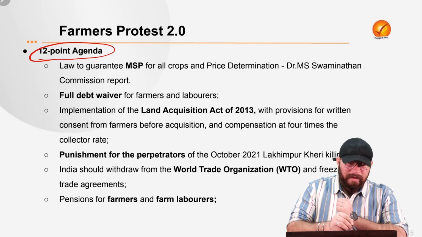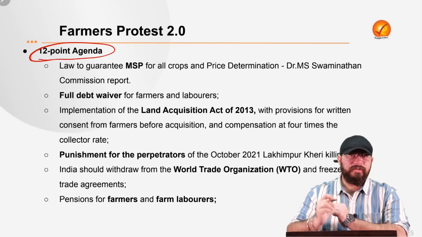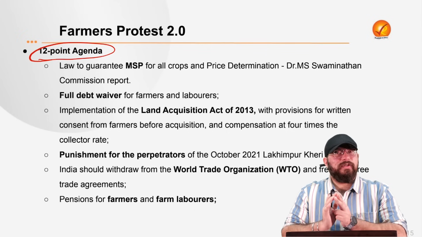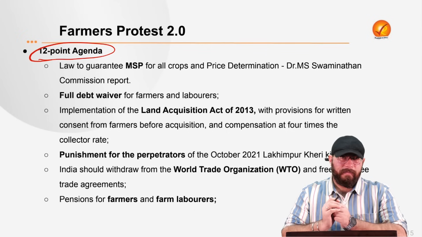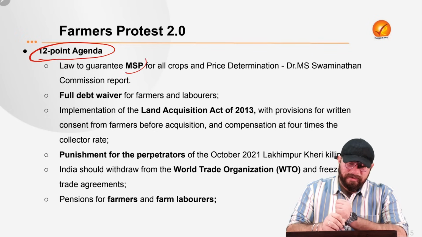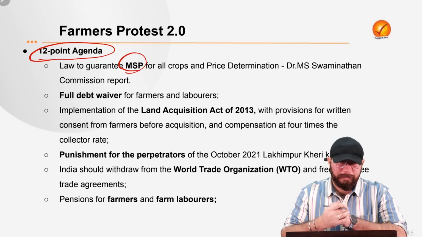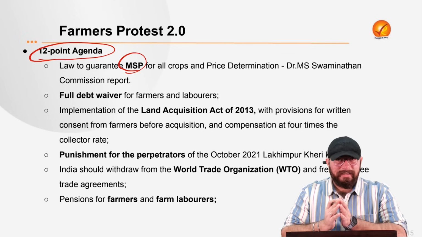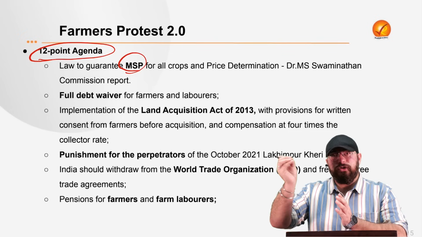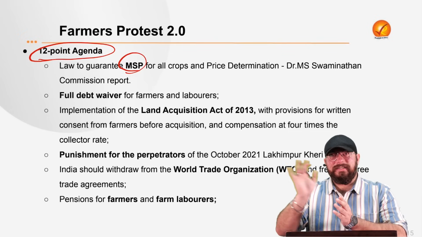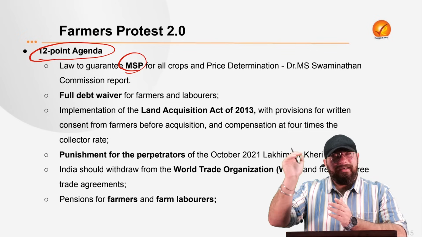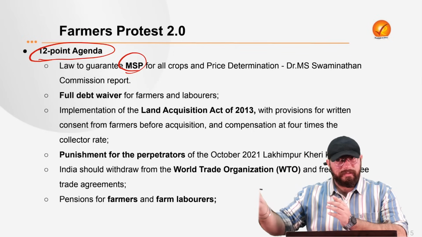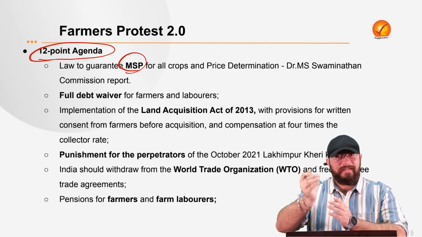So farmers are having a 12-point agenda. These farmers unions which are coming on to protest, they are having a 12-point agenda. That is 12 significant points on which they want reforms, right? So first is in relation to minimum support price, MSP. Now, minimum support price, we all know it's a price flooring. That is, government sets a price that minimum farmers need to be paid this much for the crop, XYZ any amount. Minimum they need to be paid this much amount for the crop. And beyond that, if the traders want to pay the farmers, they are free to pay. But below it, they should not pay.